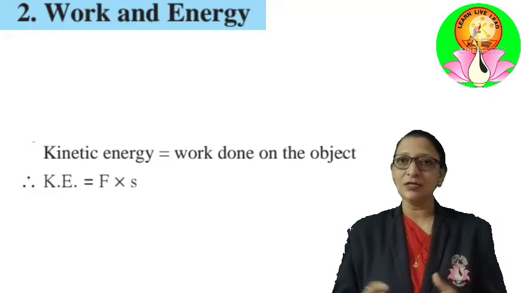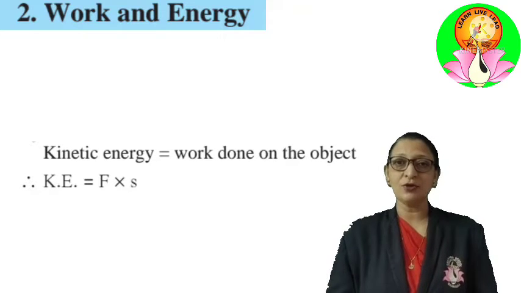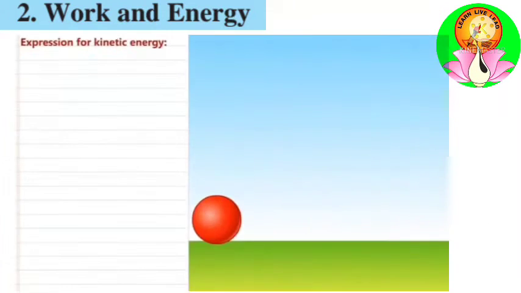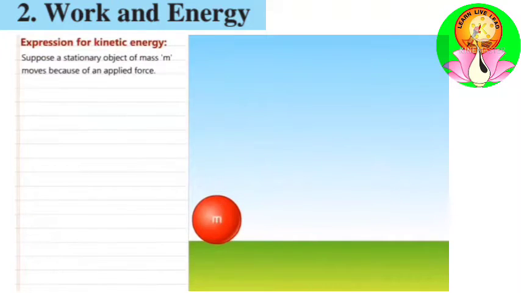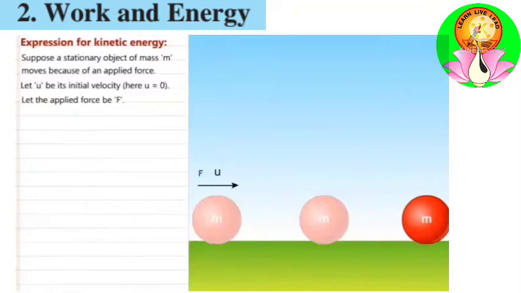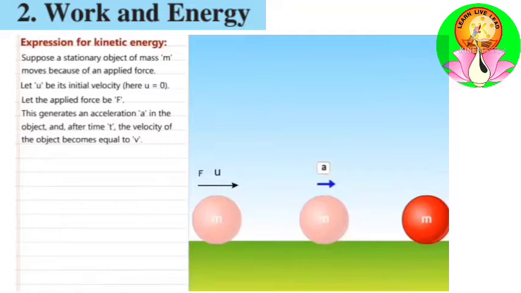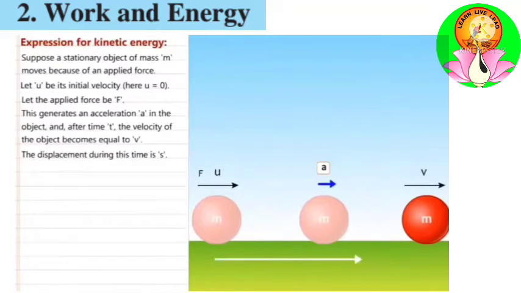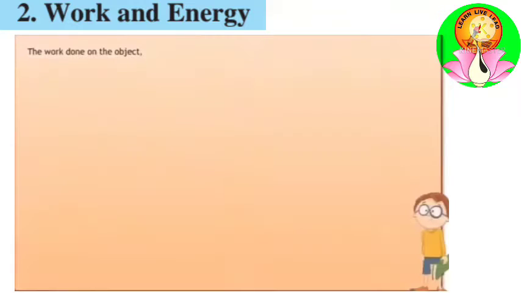Dear students, let us move to study the expression of kinetic energy. Suppose a stationary object of mass m moves because of an applied force. Let u be the initial velocity. Here u is equal to 0. Let the applied force be F. This generates an acceleration a in the object, and after a time t, the velocity of the object becomes equal to v. The displacement during this time is s.